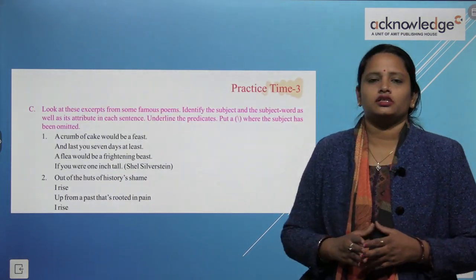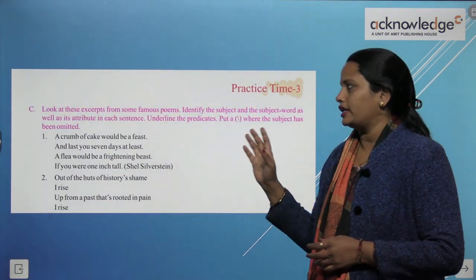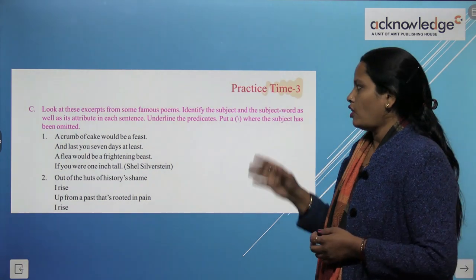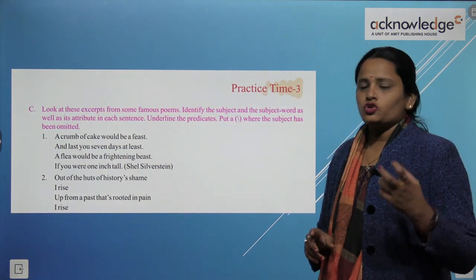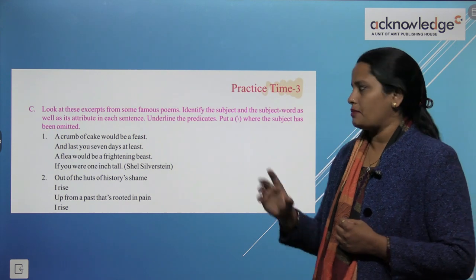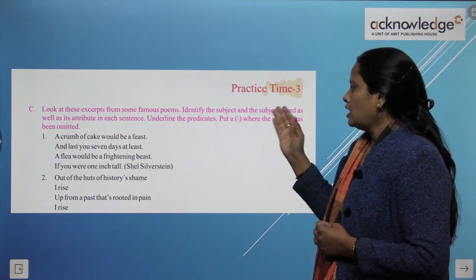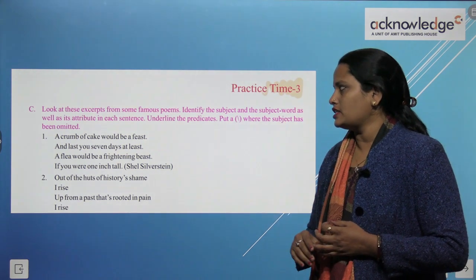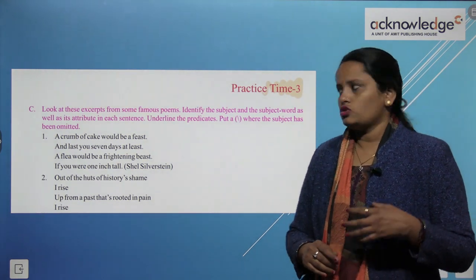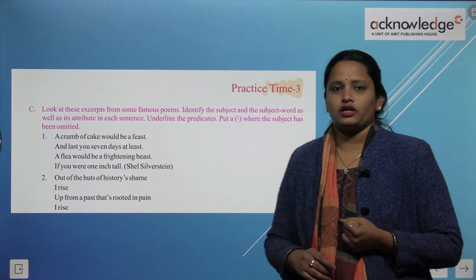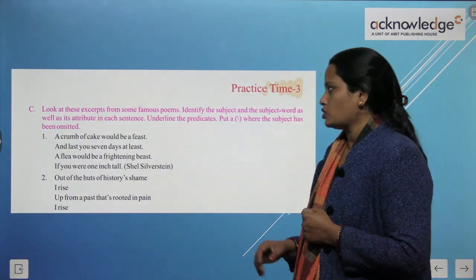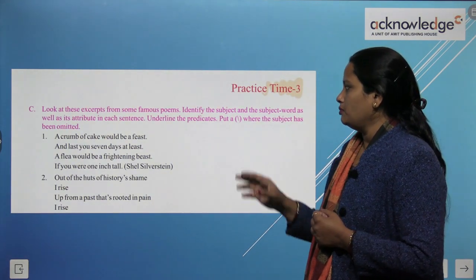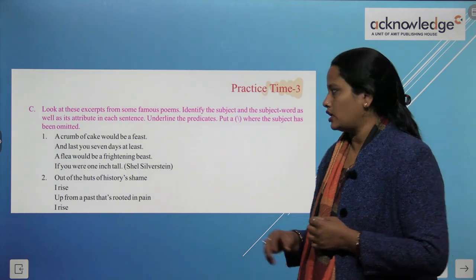So now children, here in this exercise you have to look at these excerpts from some famous poems. So poem की कुछ lines दी गई हैं, आप इसे ध्यान से read करेंगे. Identify the subject and the subject word as well as the attribute in these sentences. So subject word को हमें ध्यान से identify करना है और उसके attributes को, and underline the predicate और predicate को underline करना है.